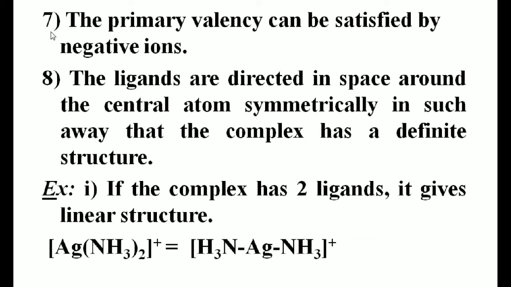Next, postulate number 7. The primary valency is satisfied by negative ions. So students, generally in complex compounds, the primary valency is satisfied by negative ions. Next, the ligands are directed in space around the central atom symmetrically in such a way that the complex has a definite structure.